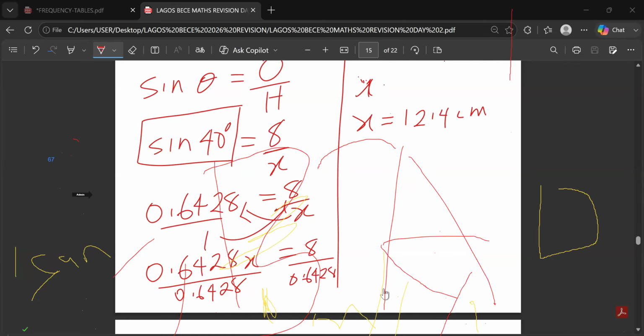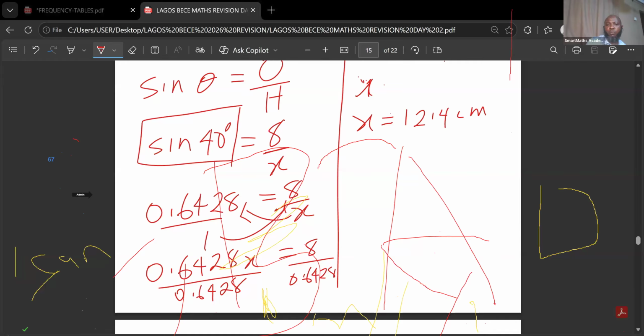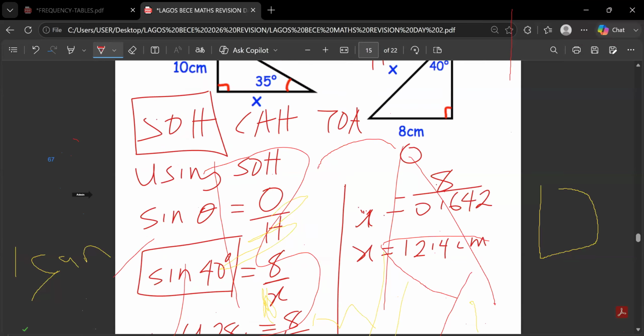Please, I don't understand how you got x equals 12.4 centimeters. Can you do it again? Okay. In that one, I divided 8 by x is equal to 8 divided by 0.6428. You can take your calculator, 0.6428. That's how I got 12.4.